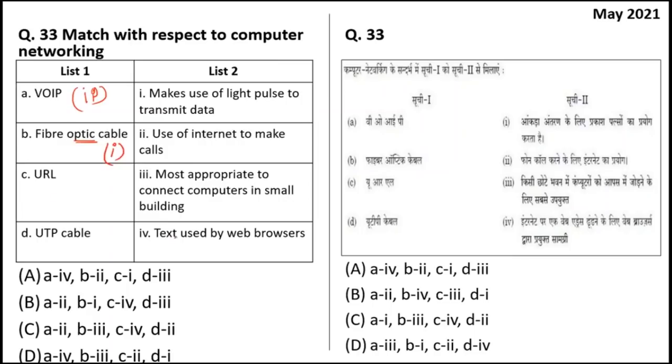URL is text used by web browsers. You might have seen http://google.com, that is a URL. And UTP stands for unshielded twisted pair cable. It is used extensively in the form of LAN, for connecting small buildings. So here the answer should be 2143. Let's see, 2143. B is the right answer over here.